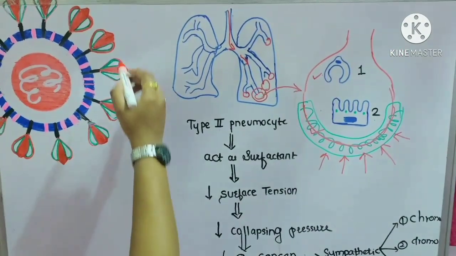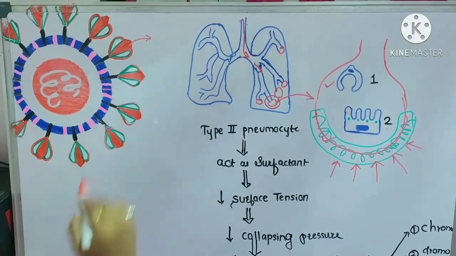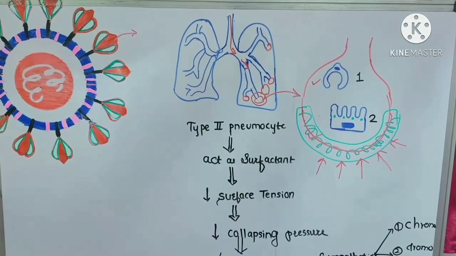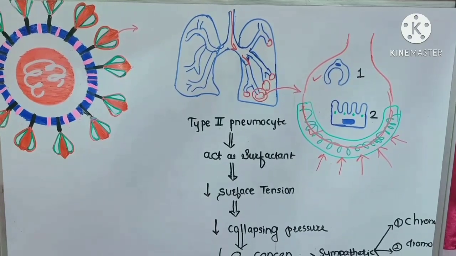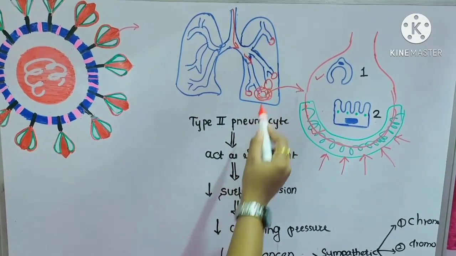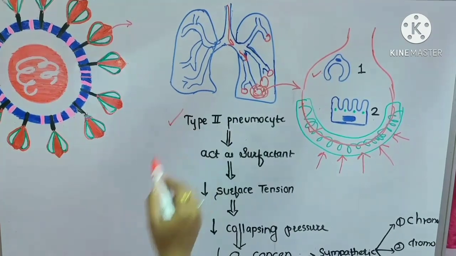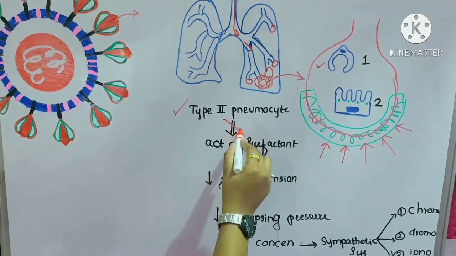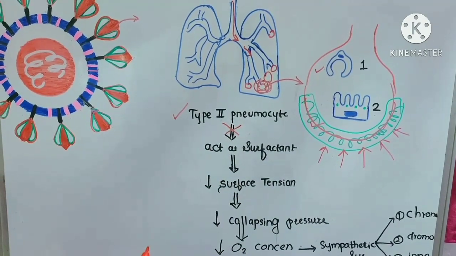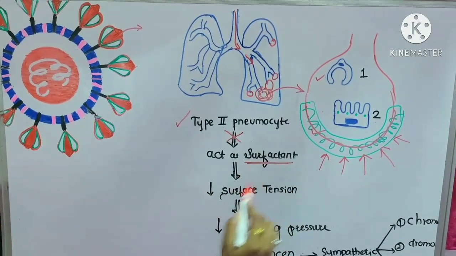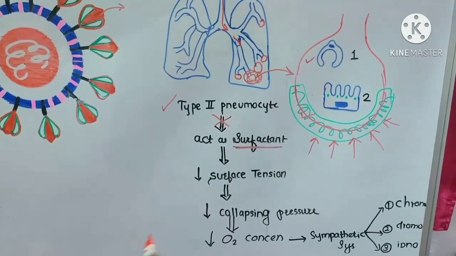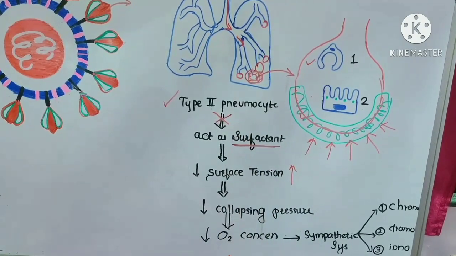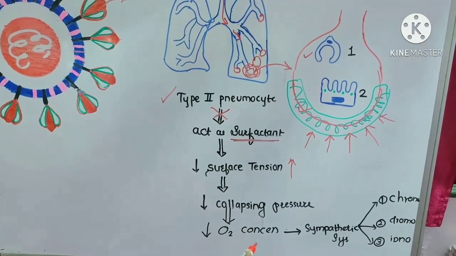But when this virus comes inside, it usually binds with the human cell. These spikes bind with the host cell. So this virus goes into the lung and into the alveoli, and more particularly initially it affects the type 2 pneumocyte. So it blocks the type 2 pneumocyte, and type 2 pneumocyte stops secreting this surfactant. Now surfactant is not there, so obviously surface tension will increase. So this is now pathology. Until now it was physiology, this is pathology.